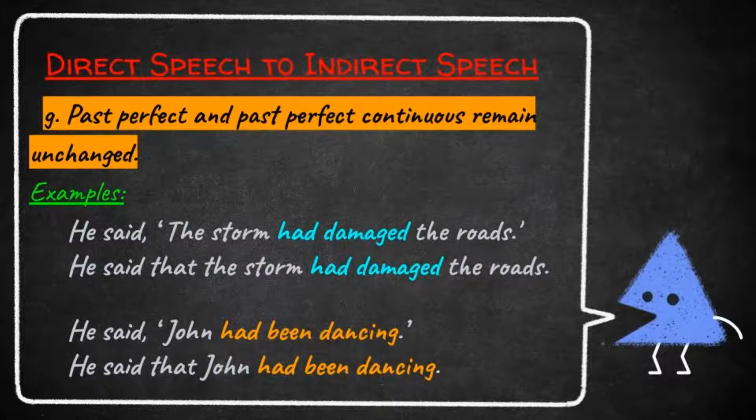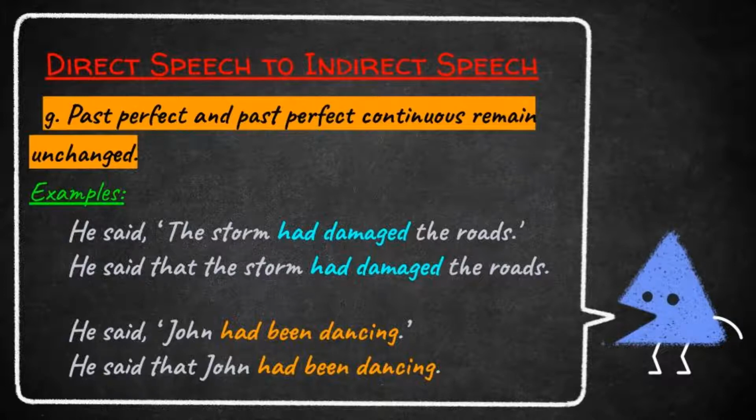Okay, let us see the first example. He said, "The storm had damaged the roads." So this is direct speech, and the direct speech is in past perfect. So what are the changes we want to do? Remove the punctuation marks and insert the conjunction that. He said that the storm had damaged the roads. The indirect speech is also in past perfect tense. Let's move to the next example.